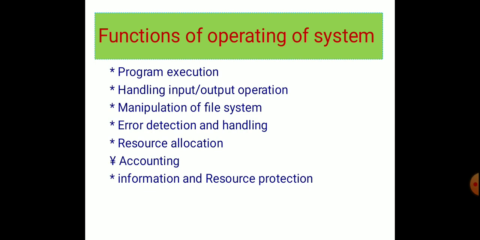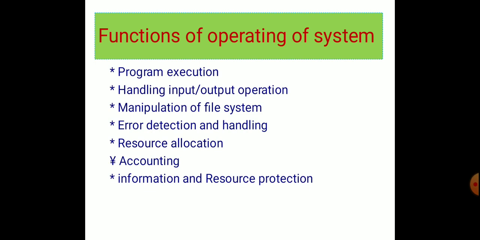Next, error detection and handling. The operating system is responsible for detecting any type of error. Next, resource allocation. When multiple files are to be printed, how and in which order will this task take place? This will be decided by the operating system. When we print multiple files, which will be printed first and which second, that order will be decided by the operating system.